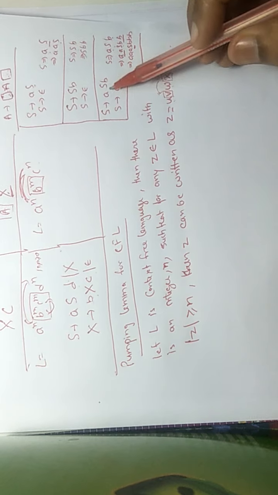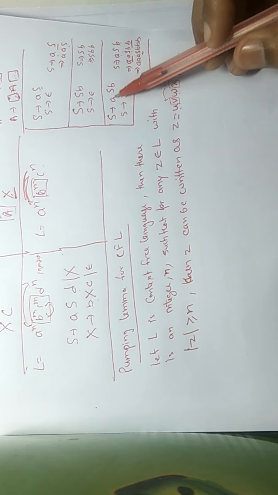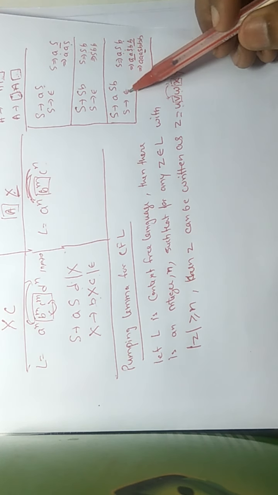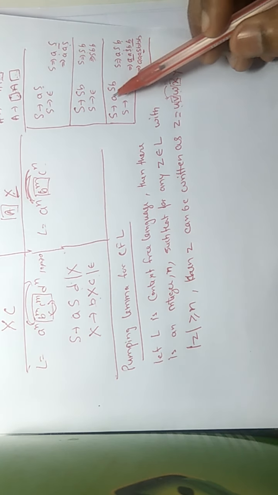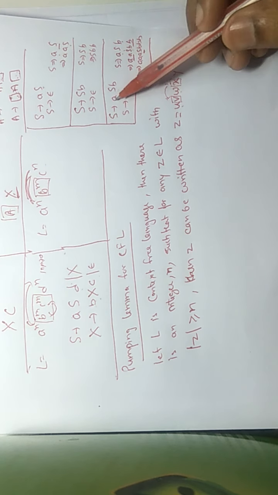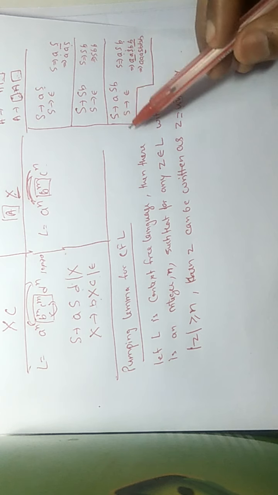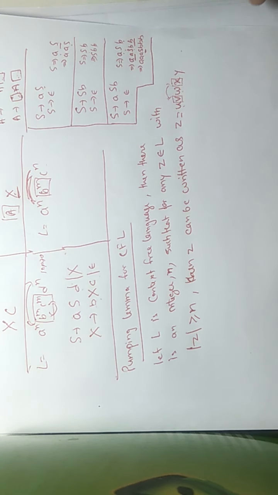As in S to aSb, you match, you can see you are matching a with b, and at the center you are putting epsilon. So epsilon is W, and U is also epsilon here, because you have nothing before matching and you have nothing after matching.